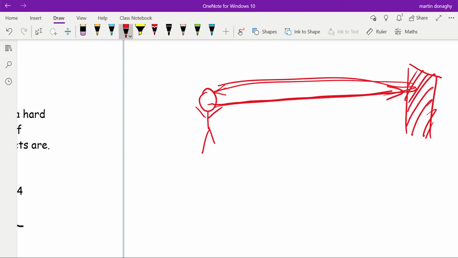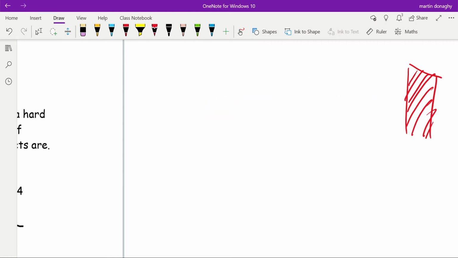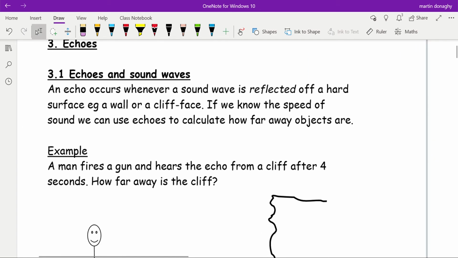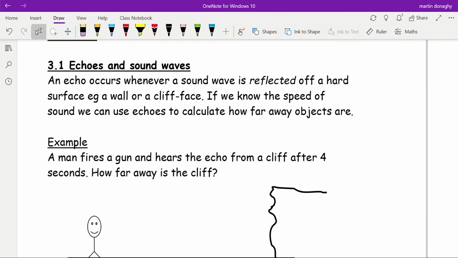Now, most of the questions we're going to be looking at today are just speed equals distance over time questions. So if we know the speed of sound, which is usually about 330 meters per second, it changes depending on the material. But in air, it's about 330, but it also changes with temperature. So you might get a question that says it's 300, 340, 320. Don't be too worried about that. But they will tell you what speed you have to take it to be.